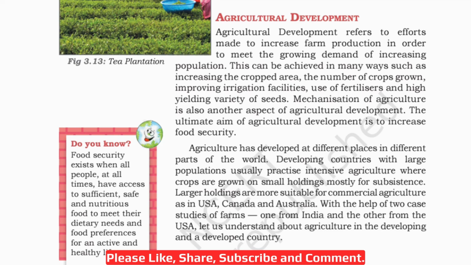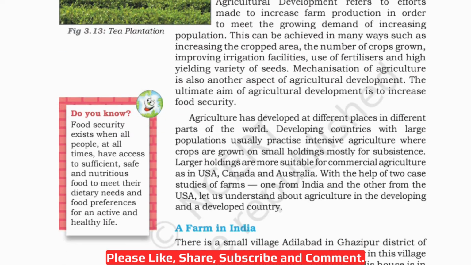Now, why is there a need to increase agricultural development? So that food is available throughout the year around the world. Okay, there is no shortage of food anywhere. Now, agriculture has developed at different places in different parts of the world. Developing countries with large populations usually practice intensive agriculture, where crops are grown on small holdings, mostly for subsistence. Larger holdings are more suitable for commercial agriculture, as in USA, Canada, and Australia.